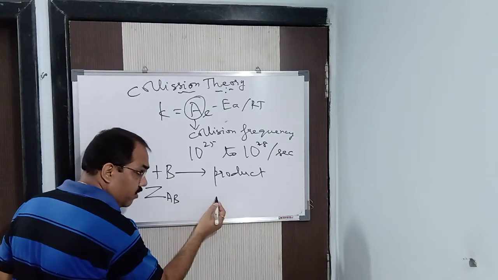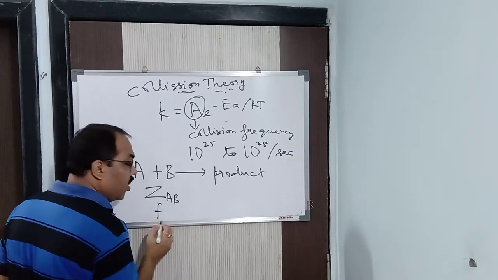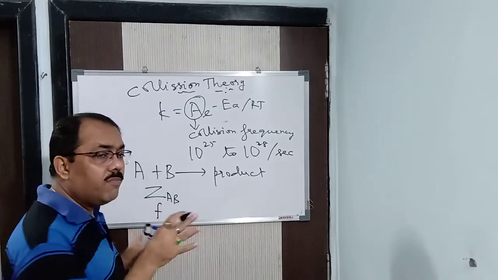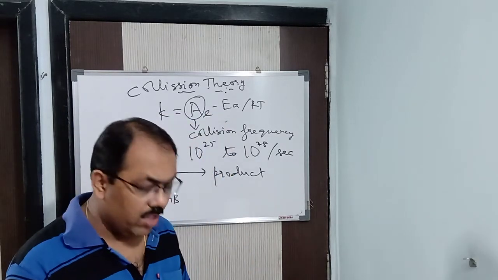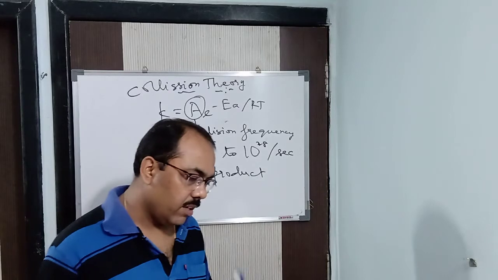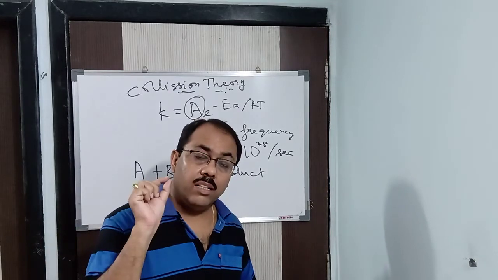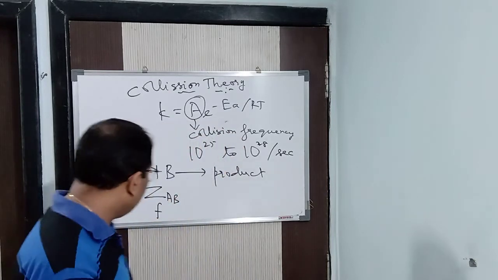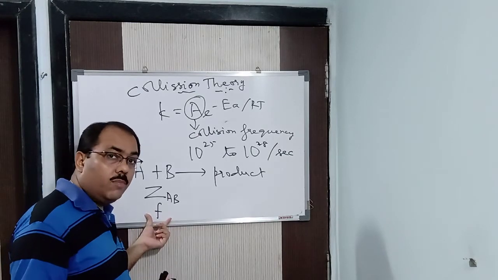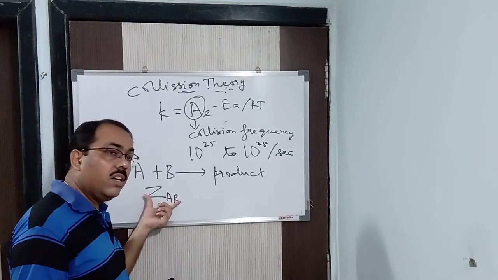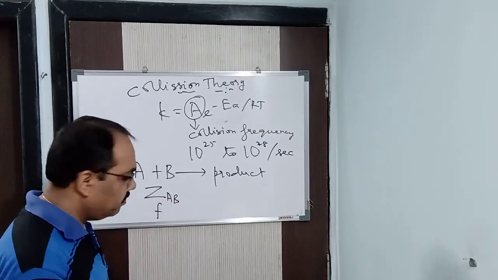This is the collision frequency. And f, small f, is a fraction of molecules which is colliding to give rise to a product. Remember it. That means f is the fraction of molecules which give rise to effective collision. This is the collision frequency. I think it's clear now.